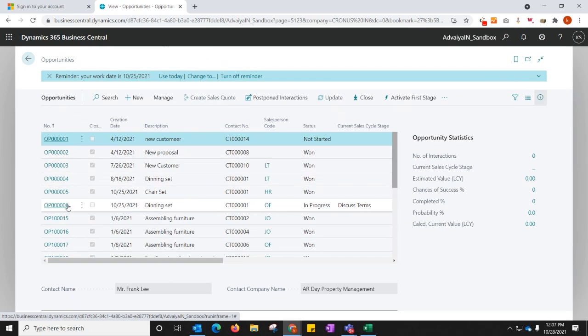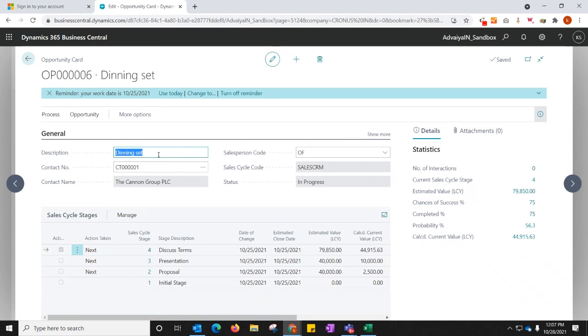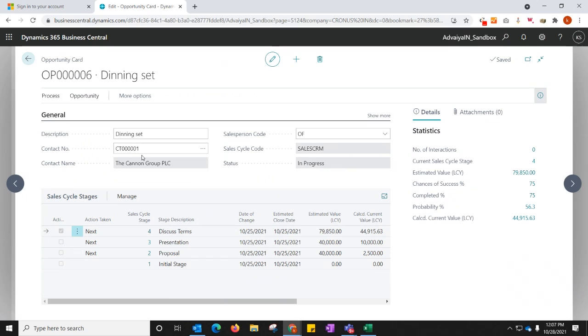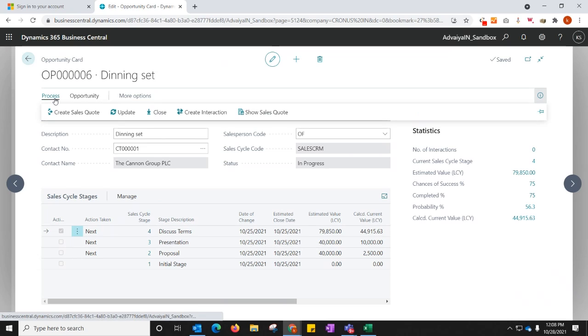I have already created one opportunity, and we can create new ones as well. I can create an opportunity which includes multiple stages: initial discussions, then negotiation, presenting the quote, discussing and finalizing the terms. So there are multiple stages of a sales cycle, right? We can manage all those stages. Once one stage is complete, we can move the opportunity to the next stage, and the details can be tracked here. Once an opportunity is managed, we can either close it, update the details, or create a sales quote out of this.